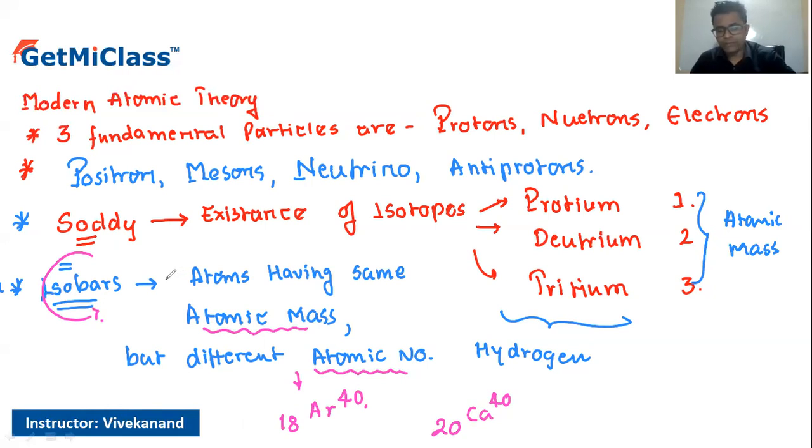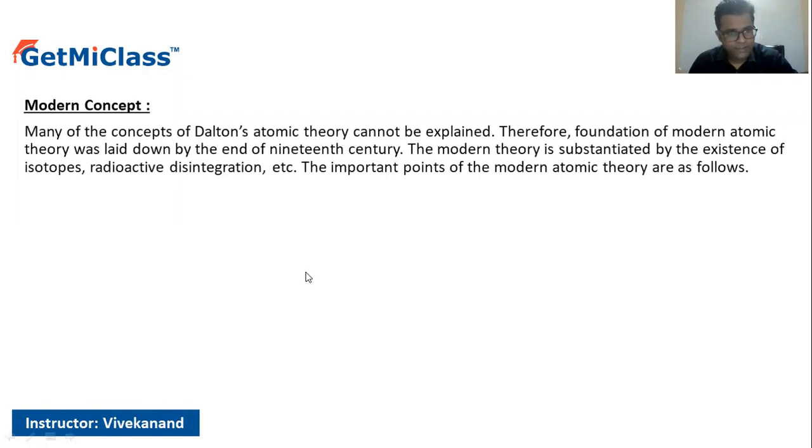Now, coming forward with the last one: these atoms combine in order to give us molecules. That was the last one, the formation of molecules. Let's take a look at all of these points one by one. According to the modern concepts, many concepts of Dalton's atomic theory could not be explained, and therefore the foundation of the modern atomic theory was laid down. The modern atomic theory is sustained by the existence of isotopes, radioactive disintegrations, etc.